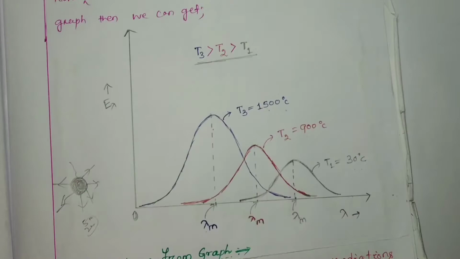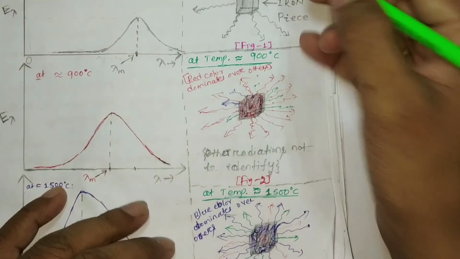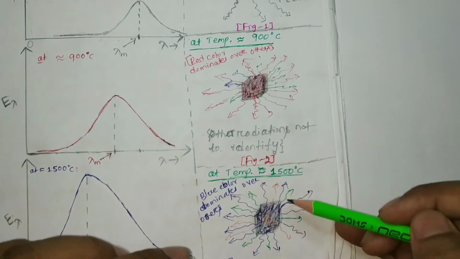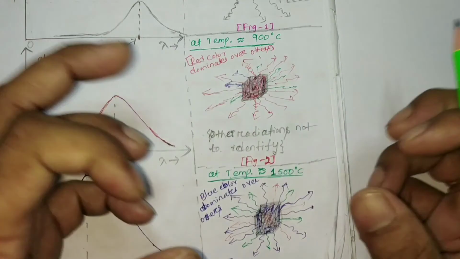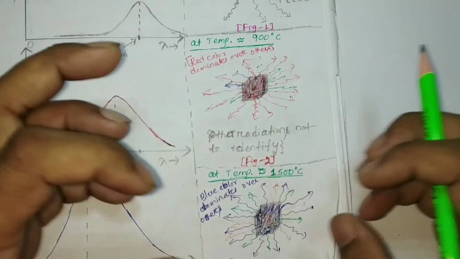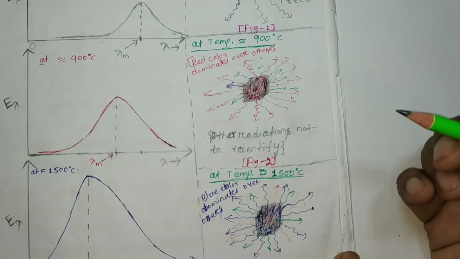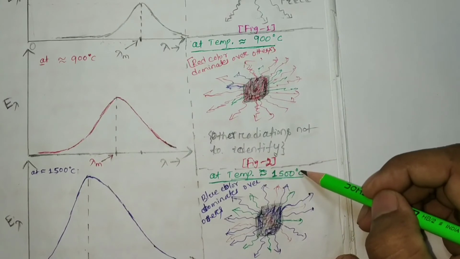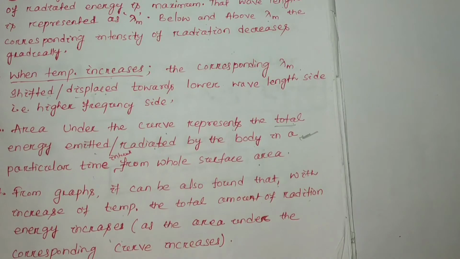Obviously, if we give the temperature of the iron higher and higher, here it is 30 degree centigrade, here we give 900 degree centigrade, and again increase to 1500 centigrade, then the intensity of the radiating energy is going to increase. So if we measure for 2 minutes, what will be the radiation energy? For 1500 degree centigrade, it will be larger as compared to 900 degree centigrade. Okay. So this is the fourth point.